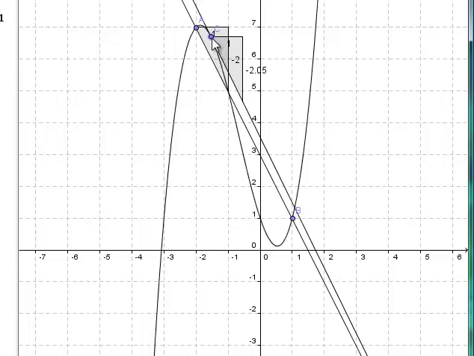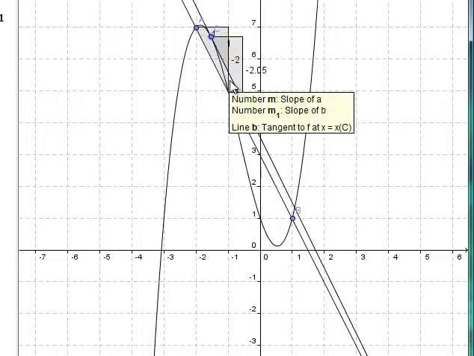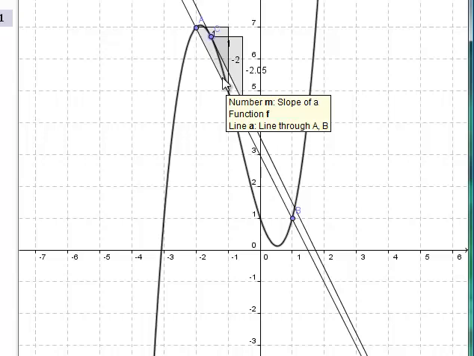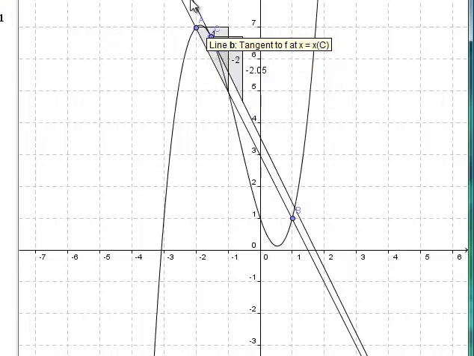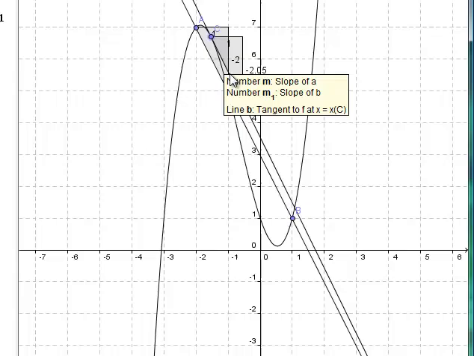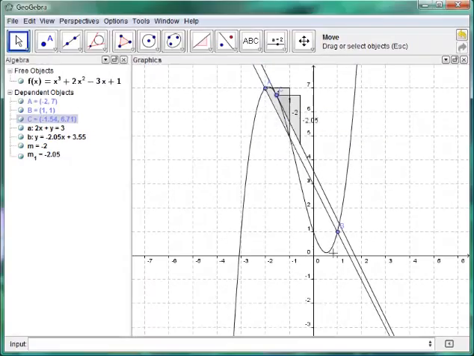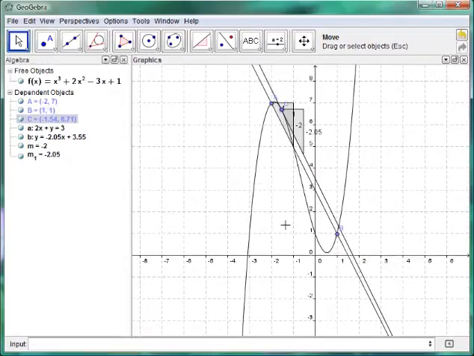And if I could get this to trace exactly right, there will be a point where the slope of my tangent line is equal to the slope of my secant line. In other words, there will be a point where my tangent line is parallel to my secant line. In other words, there will be a point where the instantaneous rate of change is equal to the average rate of change. That's what the mean value theorem says.